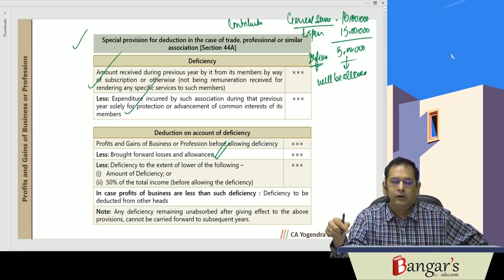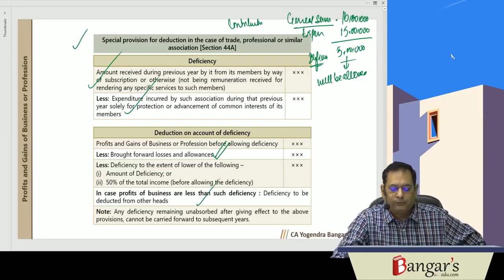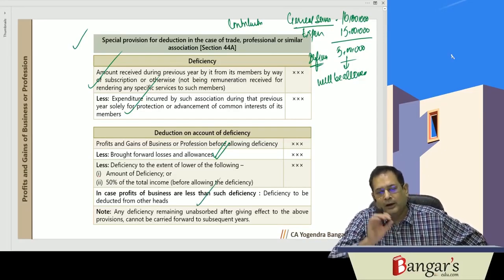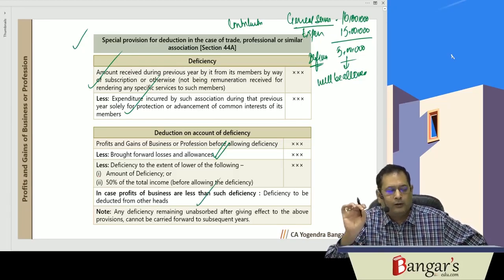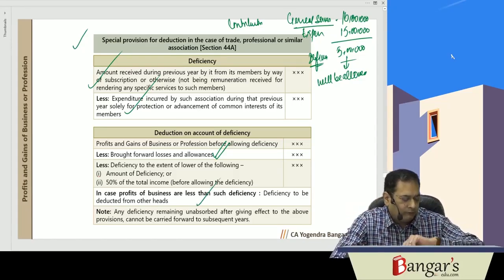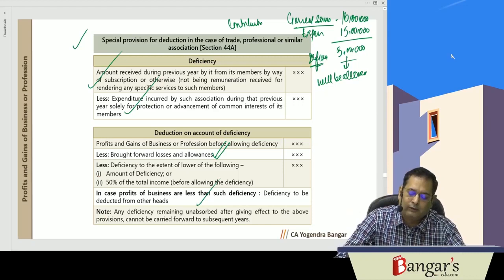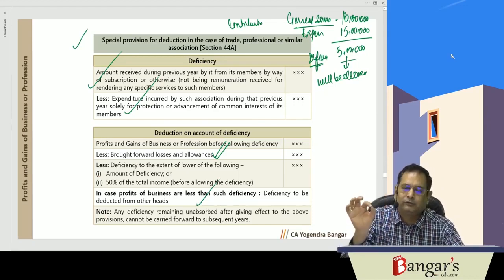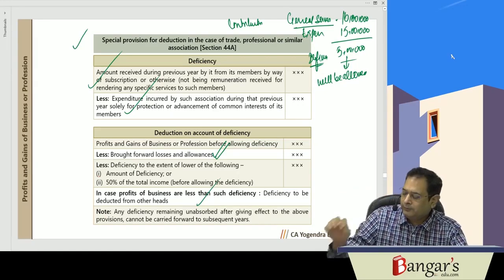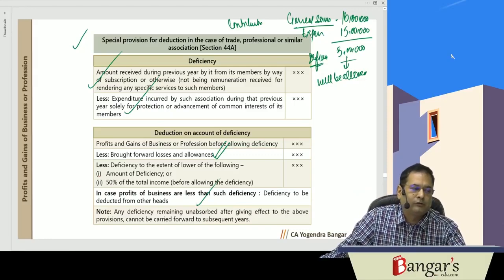In case there are lower profits, then it will be allowed as deduction from the other income, but the amount of deficiency to be allowed as deduction cannot exceed 50% of the total income before allowing such deficiency. Thus, deficiency cannot be carried forward. Brought forward business losses will be given priority over such deficiency. So, these are special provisions for deduction of deficiency in case of trade, professional or similar association.